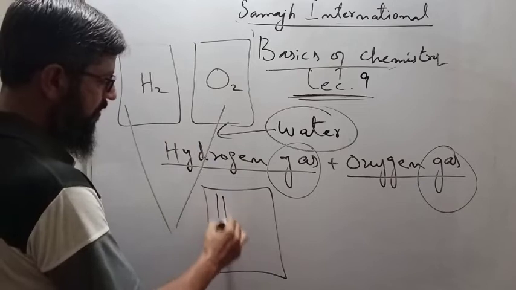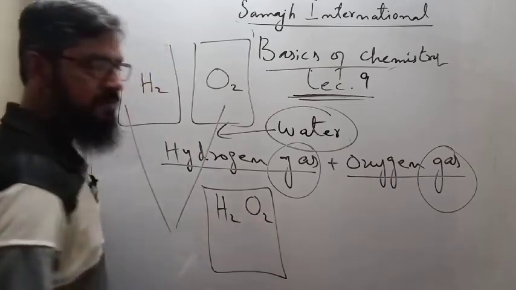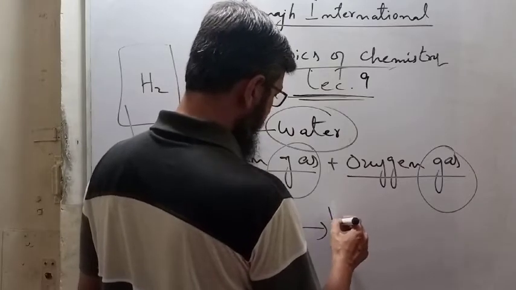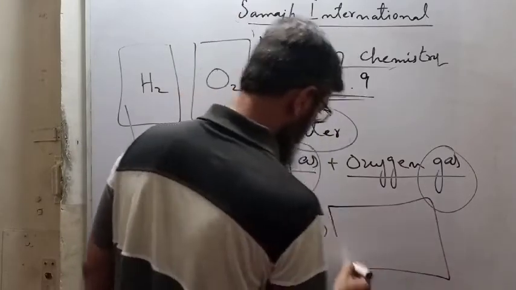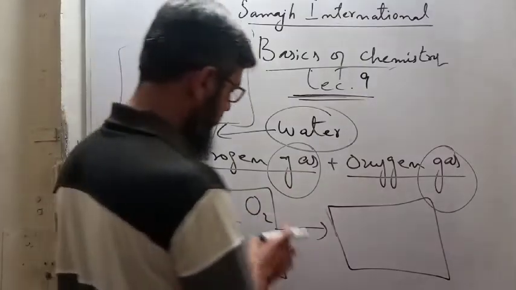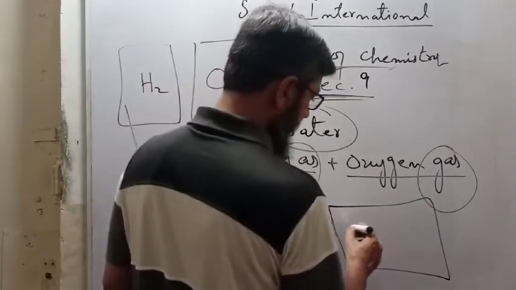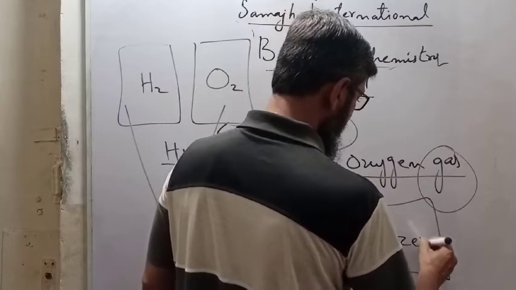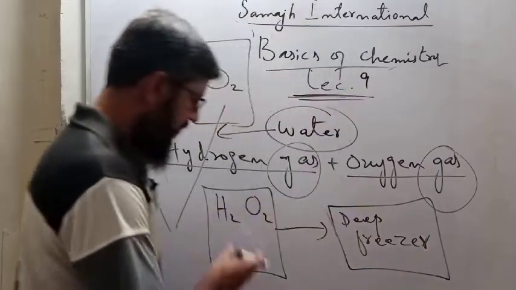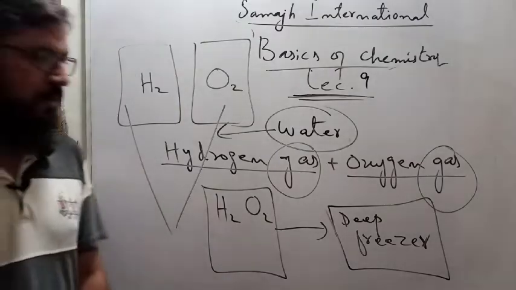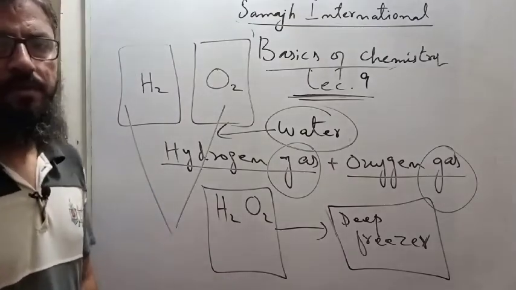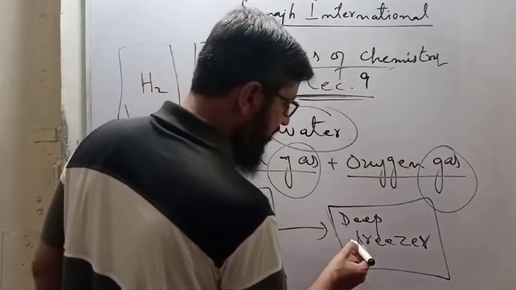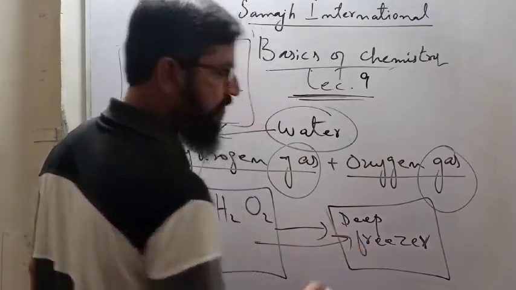Then you keep this tightly packed container in a deep freezer. Without keeping this mixture of two gases in a deep freezer, it's not possible to make water.